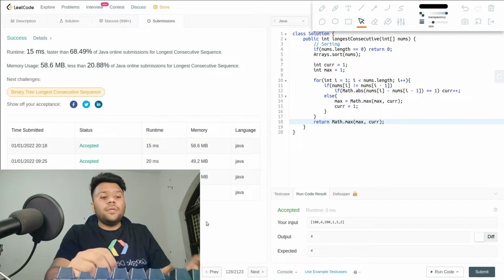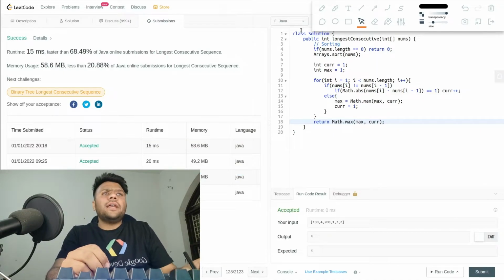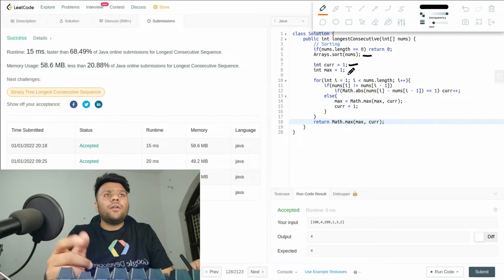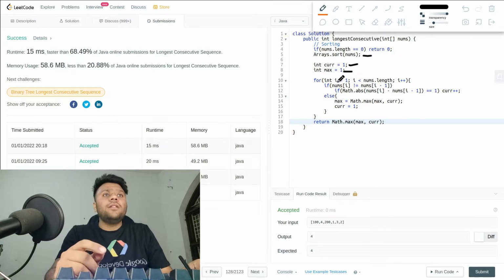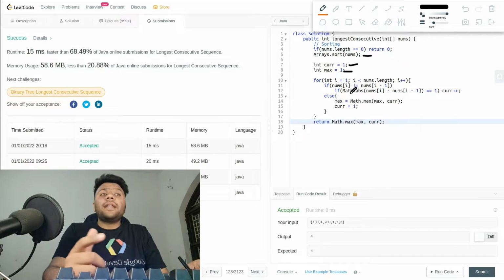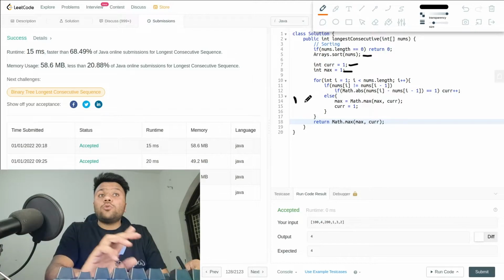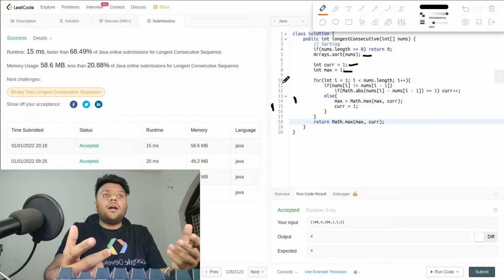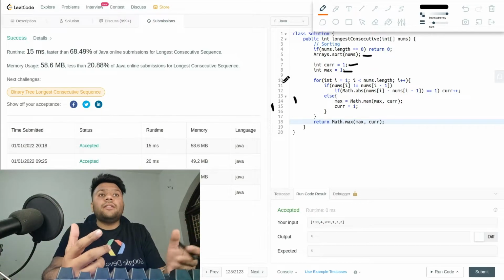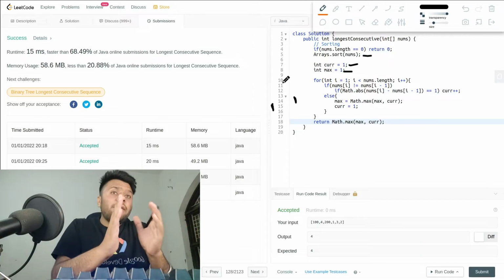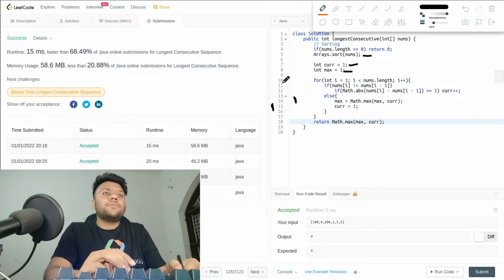And here we go, ladies and gentlemen. It's accepted. I hope the code is clear, what we are doing over here. First of all, I sorted it. Then I created one pointer current which initially has 1, and my max similarly has 1. Then I run through the array given in the question, and I'm checking if my current is not similar to my previous one. If they are similar, then I will never enter this one because that can never be a sequence.